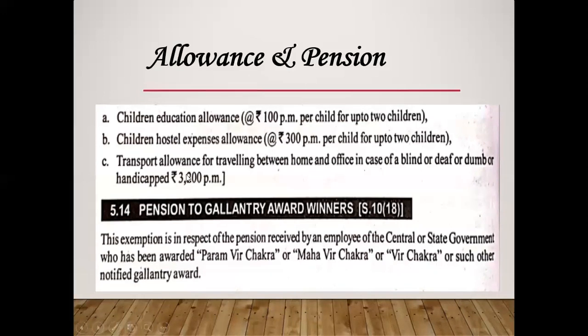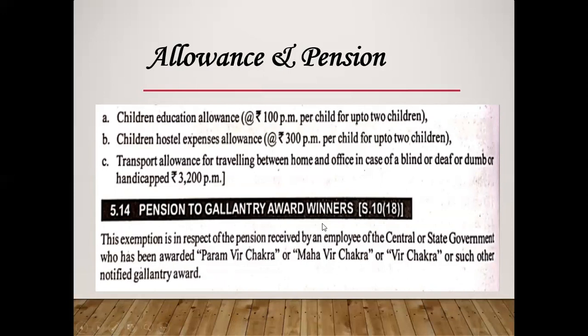Same way, you get a transport allowance for traveling from home to office if you are blind, deaf, dumb or handicapped. If any of these 3 applies, you get an exemption of 3,200 per month.